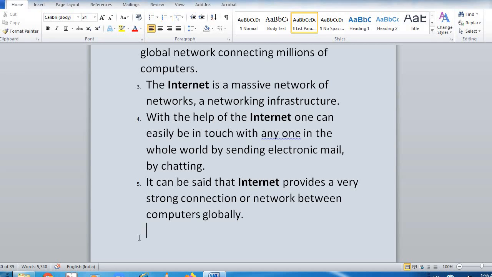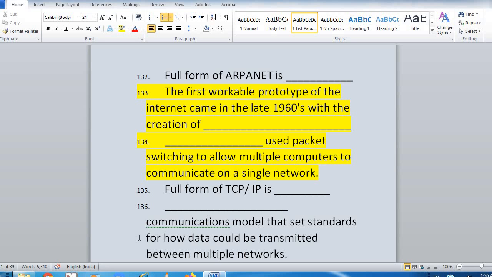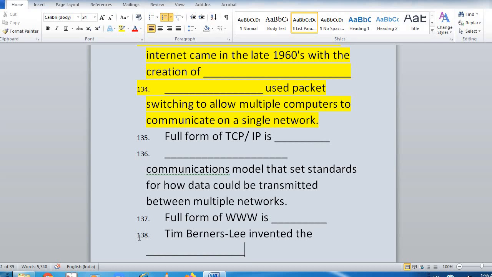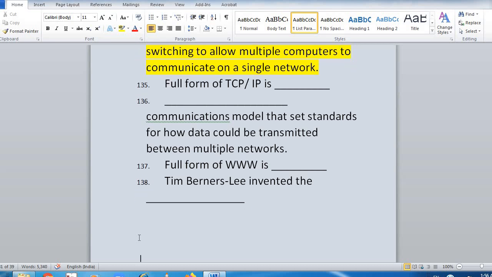Now here is the fill in the blanks. Full form of ARPANET is dash. The first workable prototype of the internet came in the late 1960s with the creation of dash. Dash used packet switching to allow multiple computers to communicate on a single network. Full form of TCP/IP is dash. Dash communication models that set standards for how data could be transmitted between multiple networks. Full form of WWW is dash. Tim Berners-Lee invented the dash.